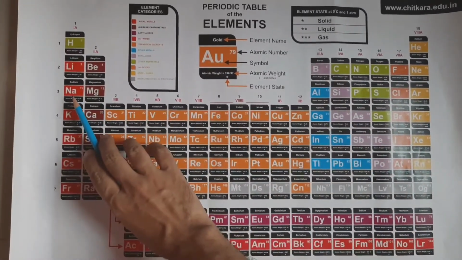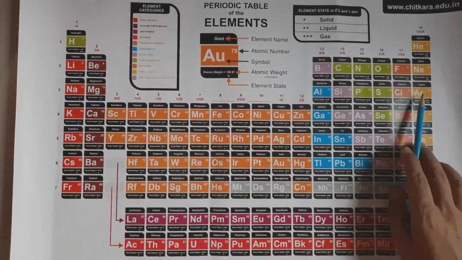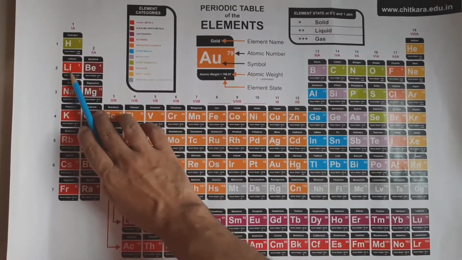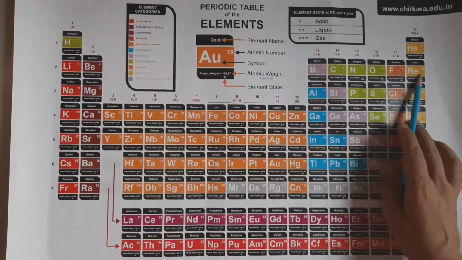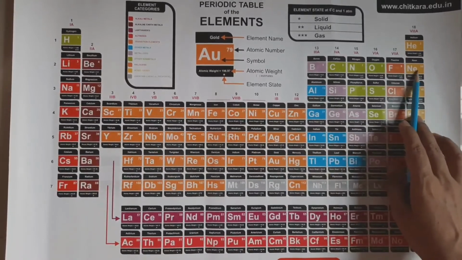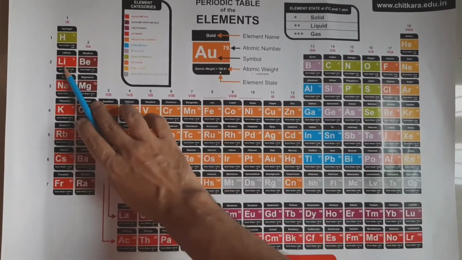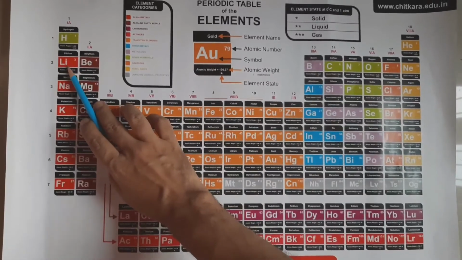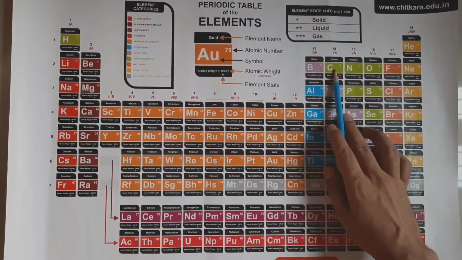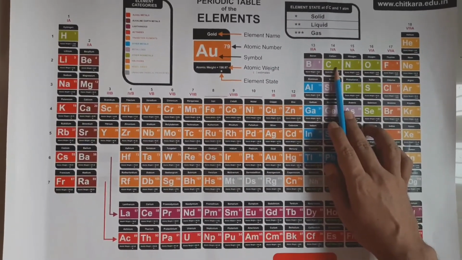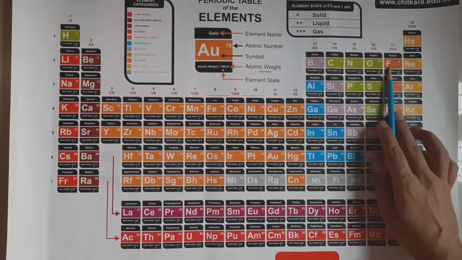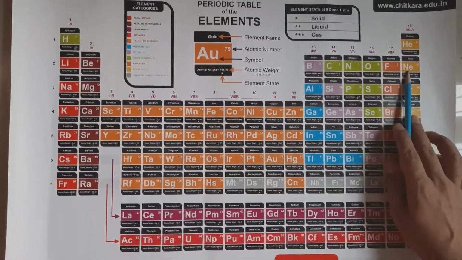Now we have discussed the third period, sodium to argon. Now we are going to discuss period number 2, again having 8 elements from atomic number 3 to 10: lithium, beryllium, boron, carbon, nitrogen, oxygen, fluorine, neon. Lithium electronic configuration 2, 1, beryllium 2, 2, boron 2, 3, carbon 2, 4, nitrogen 2, 5, oxygen 2, 6, fluorine 2, 7, neon 2, 8.